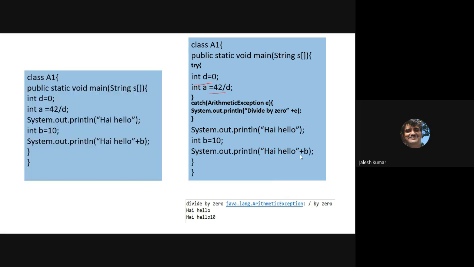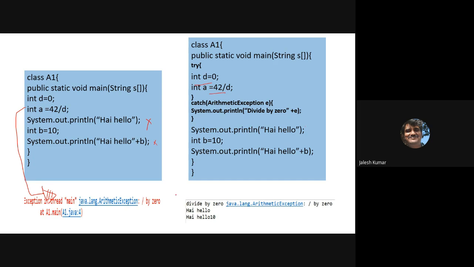But if you do not handle this with try catch block, it identifies this problem and it will stop, it will come out. If you have not handled the exception with exception handling mechanism, it will stop the program. But if you do like this, then this will be thrown, and then rest of the part will be continued. But here this will not be executed because of this exception. Okay, see, you'll get this exception and it will come out. But here it will not be like that. You will get the exception, but also other part will execute.